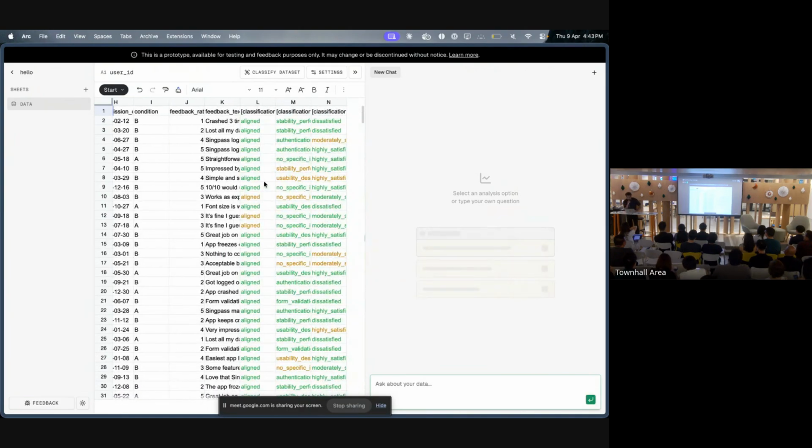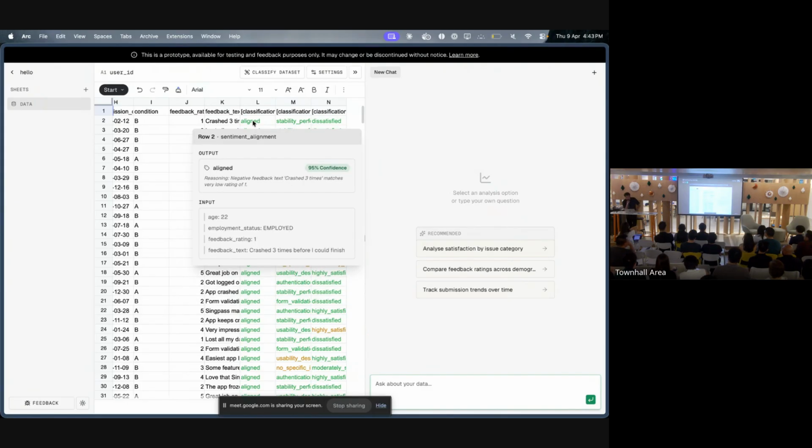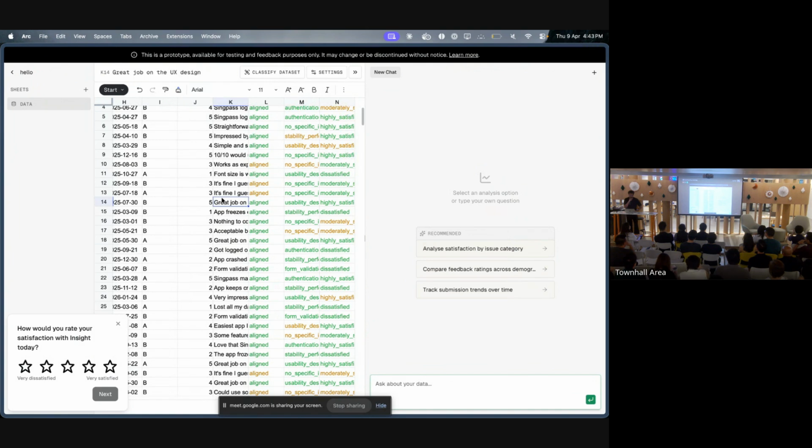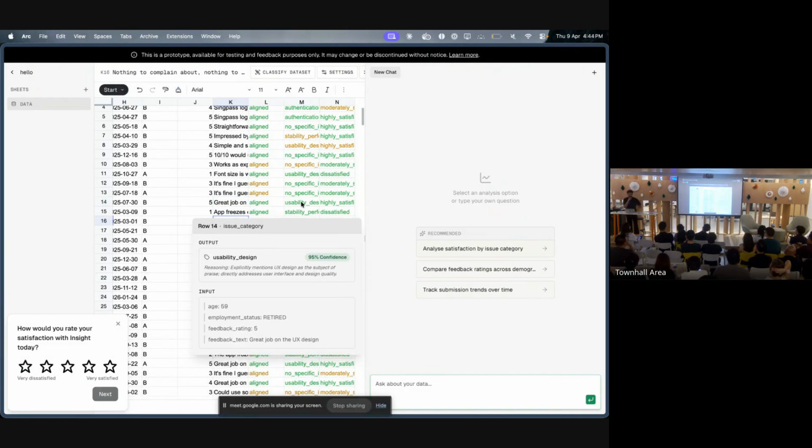Okay, cool. The classification's done. In this case, the classification finished over 400 rows. This is the output of the label assigned based off the text itself. For example, let's say this text was on great job on the UX design. For this, it classified it as this person is talking about usability design. Based on this, you can then go run the analysis with the LLMs on it as well. Yeah, that's about it. We will demo more later.